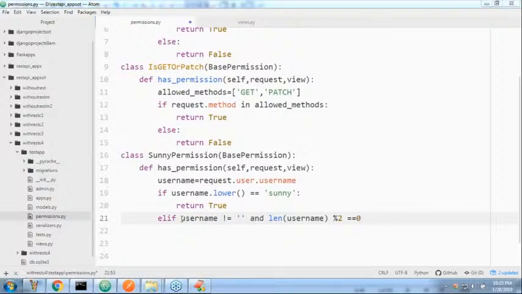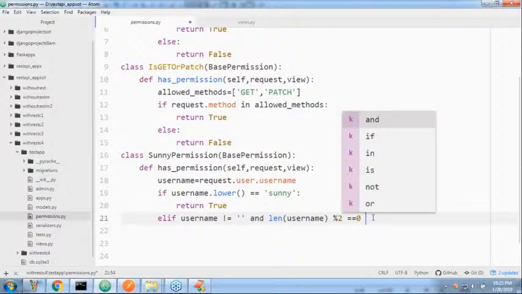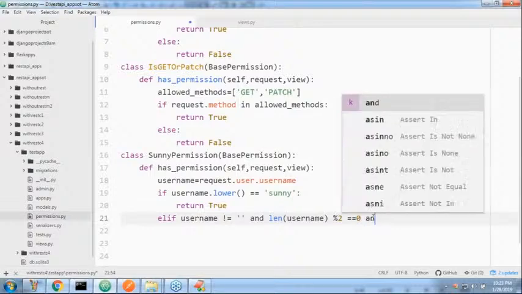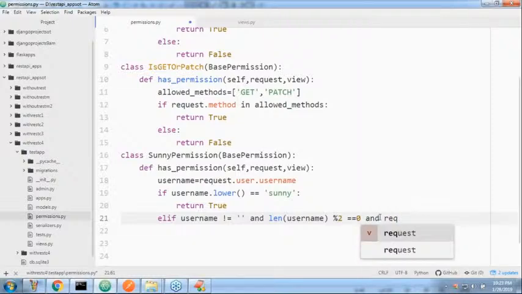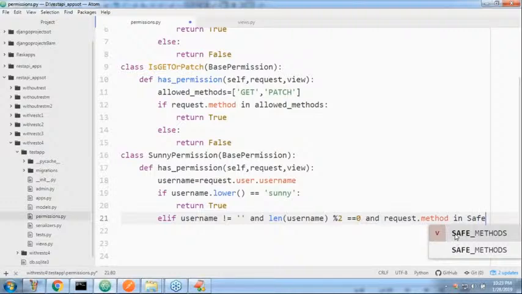So if it is not empty, means a valid username, and it contains an even number of characters, and he is requesting a safe method only, and request.method in SAFE_METHODS.